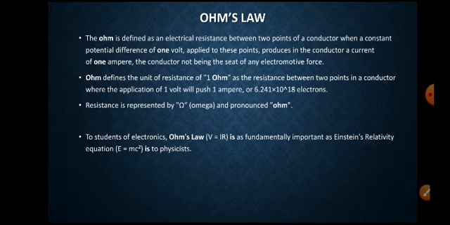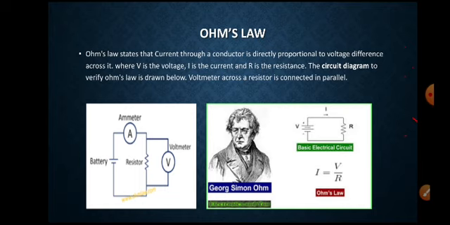This Ohm's law is defined as electrical resistance between 2 points, when a constant potential difference of 1 volt applied to these points produces the current of 1 ampere, the conductor not being the seat of any electromotive force. So here Ohm's law is a fundamental basic law in electricity.